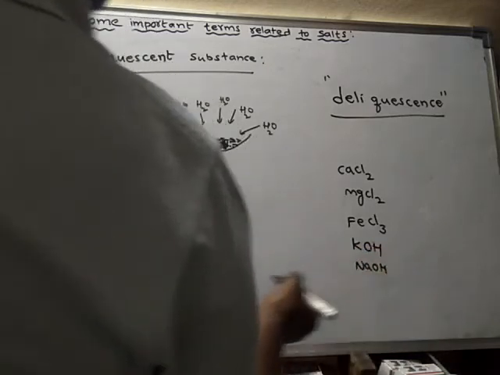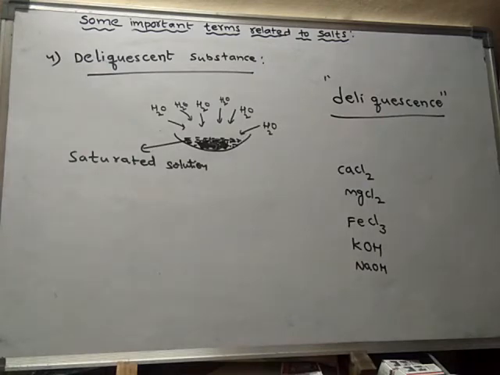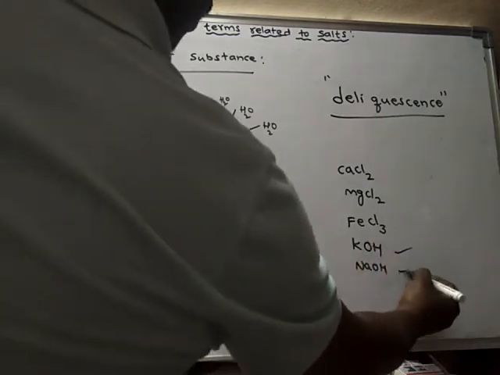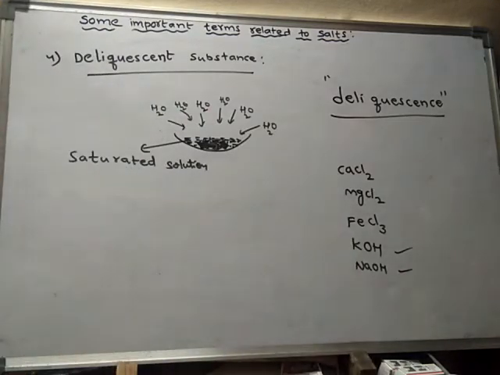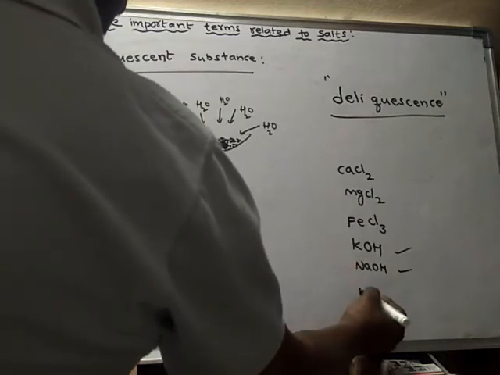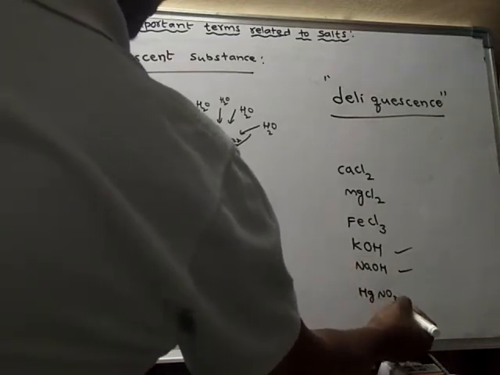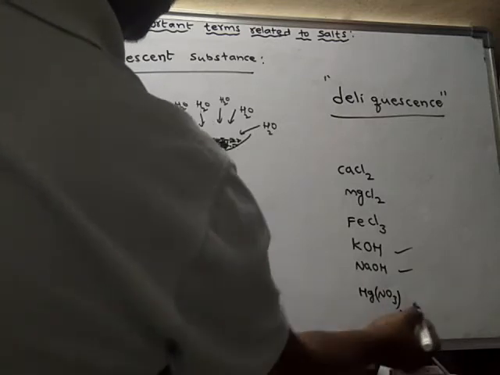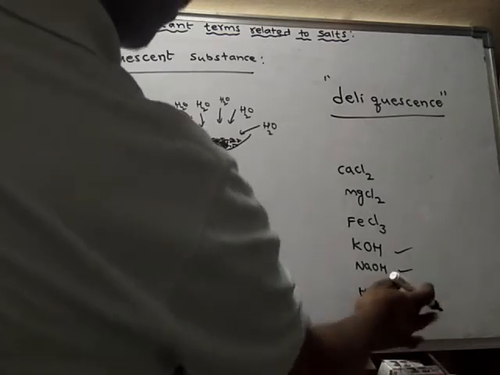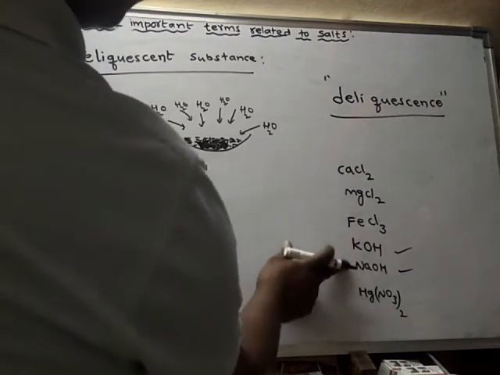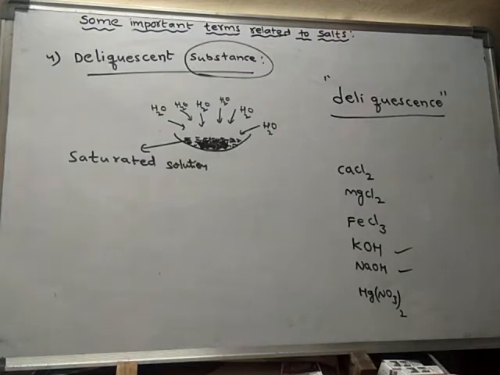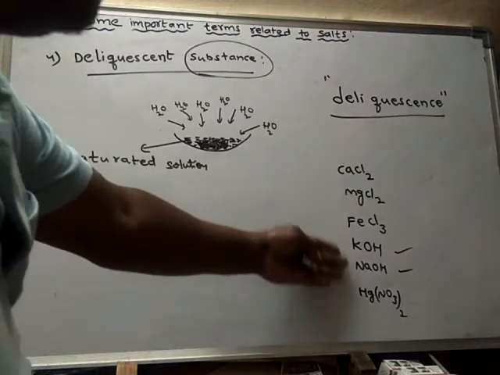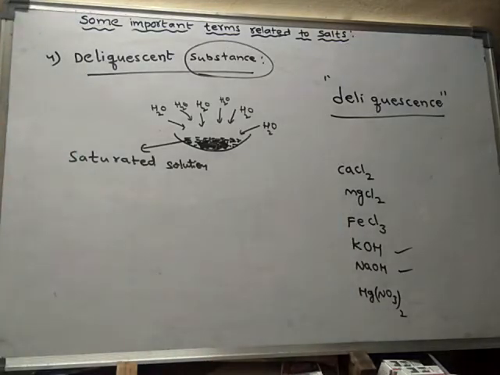So what are all these? They simply absorb. See, these are not salts, these are bases. These are salts. Mercuric nitrate, Hg(NO3)2, is also a salt. So these four are all salts, and these two are bases. Hence I wrote substance. Instead of writing deliquescent salts, I wrote deliquescent substances, because even some bases show such behavior.